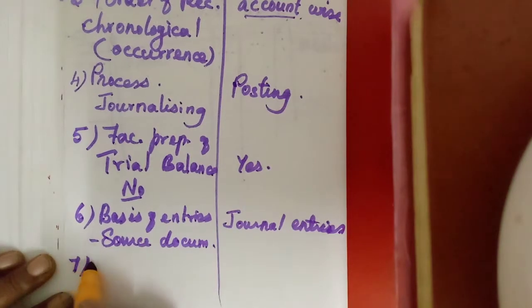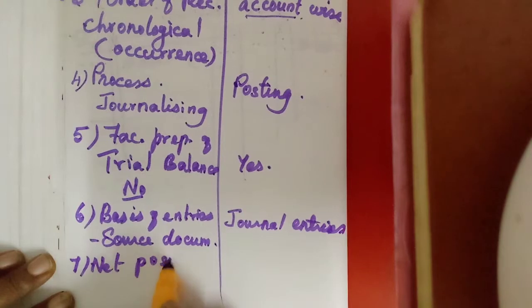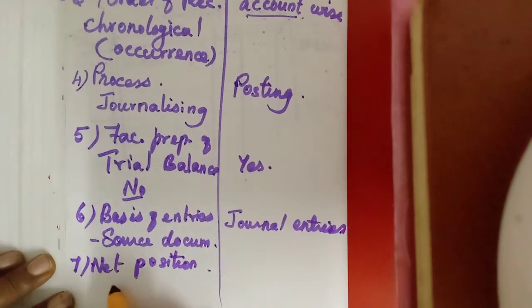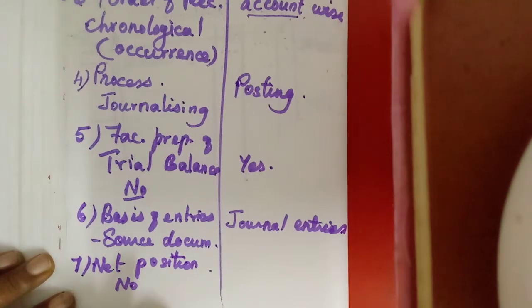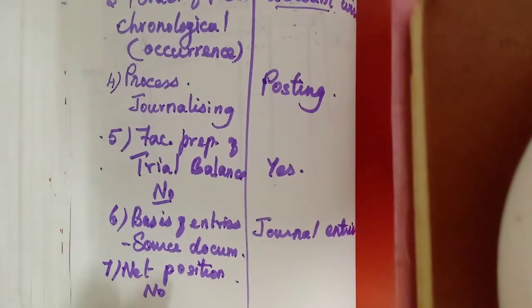Then the last point, the net position. By preparing a journal entry, we cannot find out the net position of an account. For example, in the cash account, we cannot conclude how much cash is available.